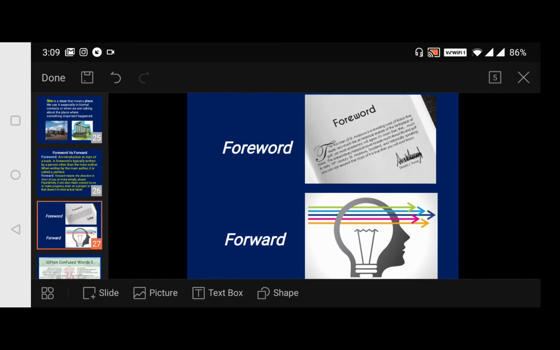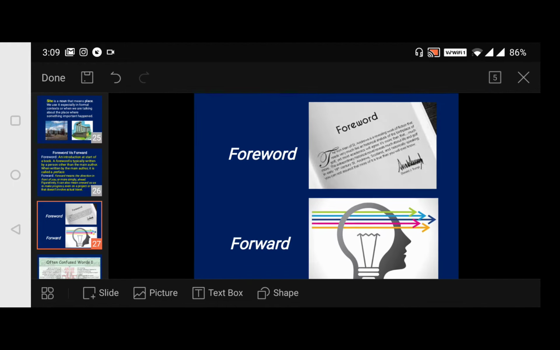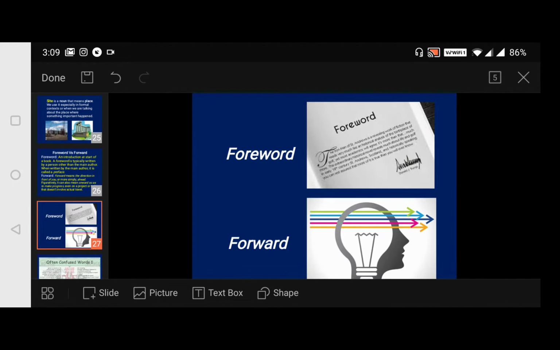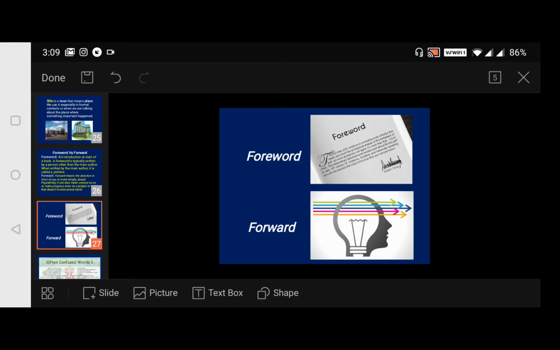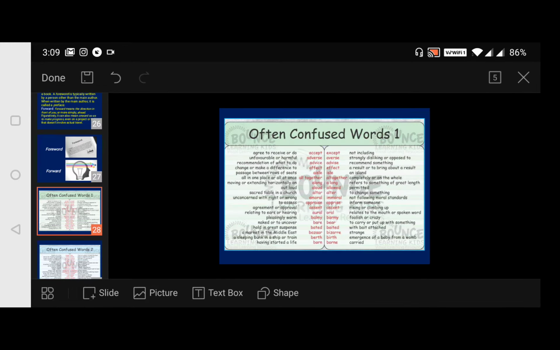And coming to an example, look here, you can see it. So this is the foreword, the front page of the book, and this is always looking towards the forward direction, that we say as forward, moving forward.